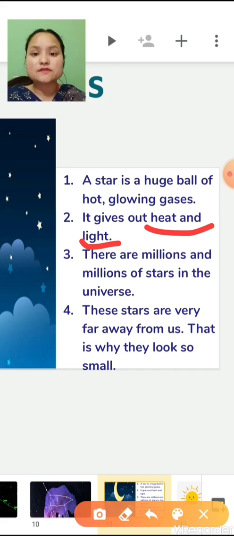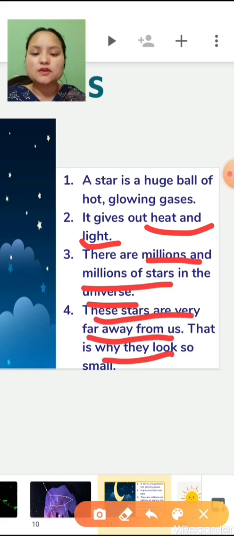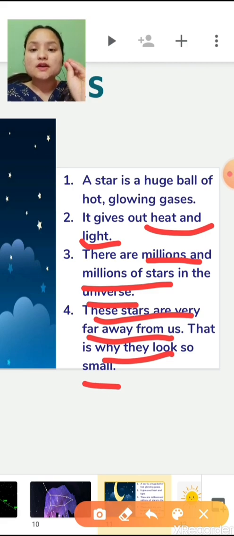Okay, stars give out what? Heat and light. There are millions and millions of stars in the universe. I have told you in the beginning, right? Our universe contains millions and billions of stars. Now these stars are very far away from us, that is why they look so small. So children, it appears like a dot to us. Why? Because stars are very far away from us, that is why they look so small or so tiny to us, right?